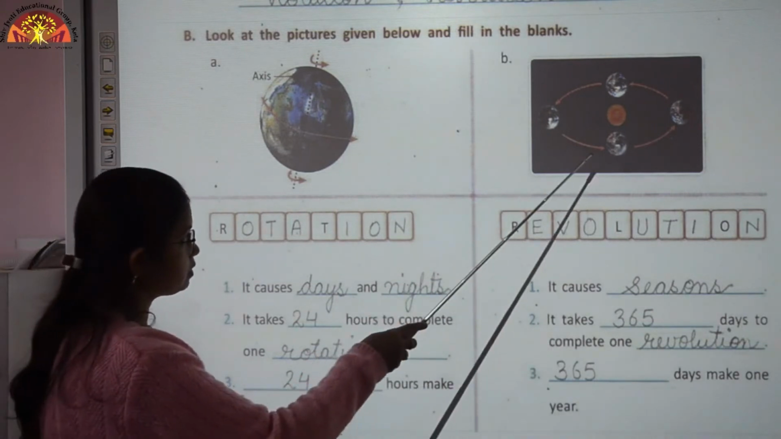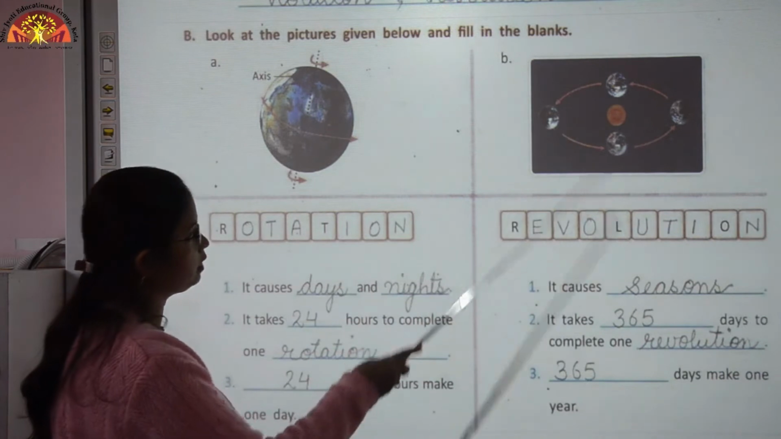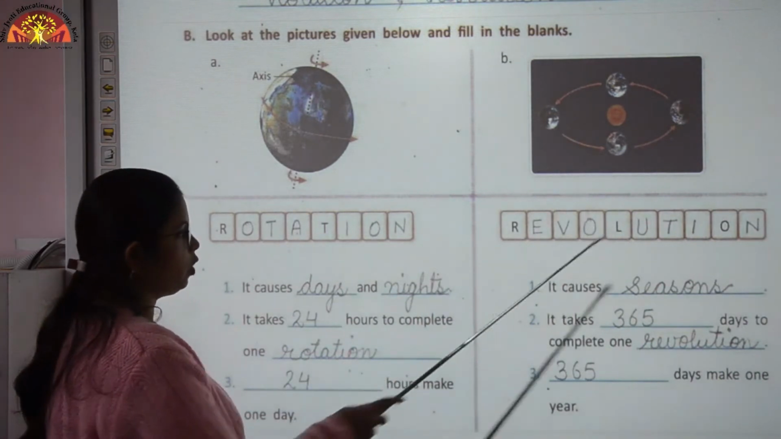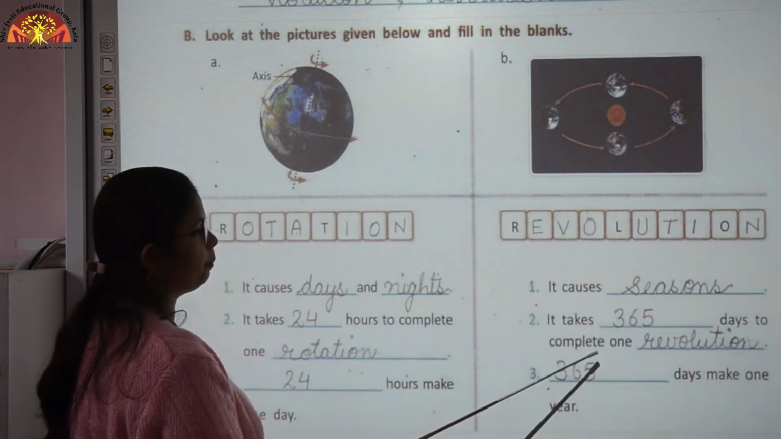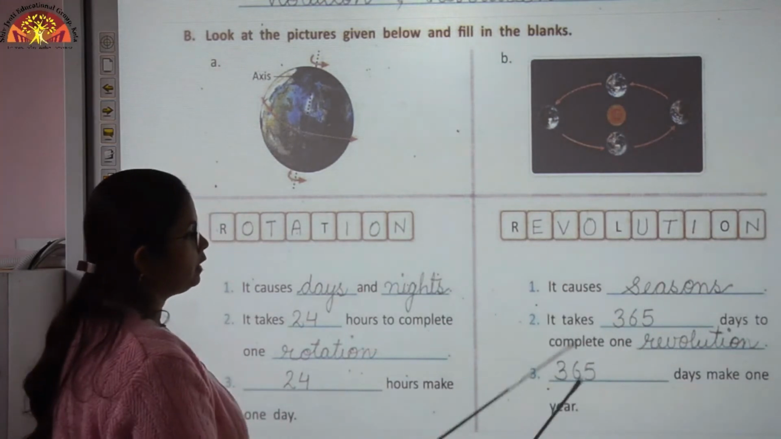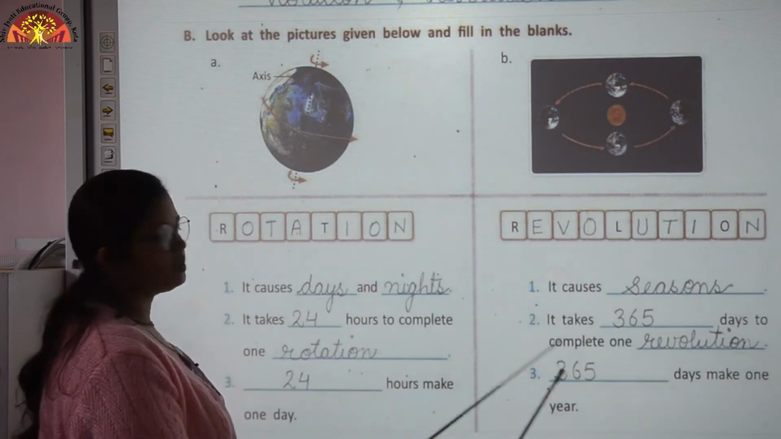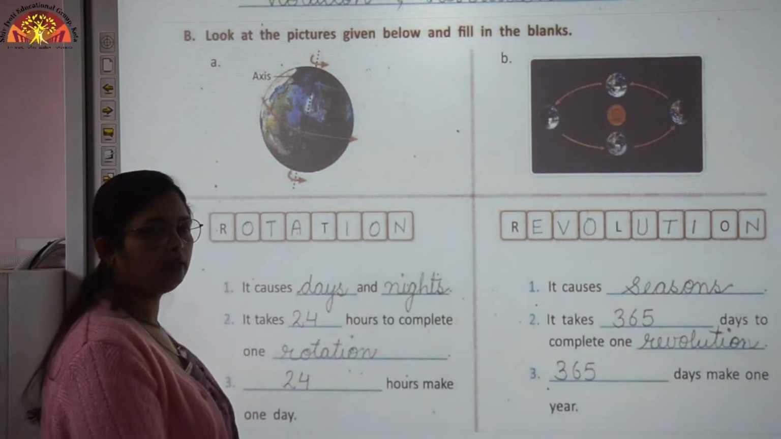Here this is the movement of the earth around the sun. This is revolution. It causes seasons. It takes 365 days to complete one revolution. Dash days make 1 year, so 365 days make 1 year.